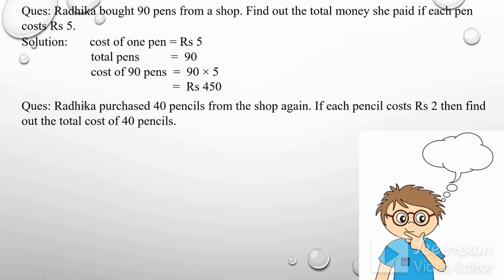Now, Radhika purchased 40 pencils from the shop again. If each pencil costs rupees 2, then find out the total cost of 40 pencils. Just pick your pen and paper and solve it. It's just like the above one. You can solve it easily. Just try. Take your time.